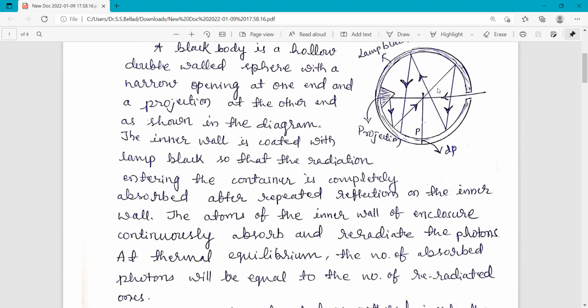Between these two spheres, some volume is bounded, and that volume is the important one. This p and dp are actually the radii of the spheres, but they are the momentum of the photons inside the container, and hence these are coordinates in momentum space.